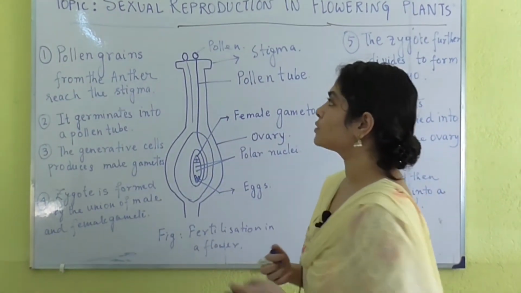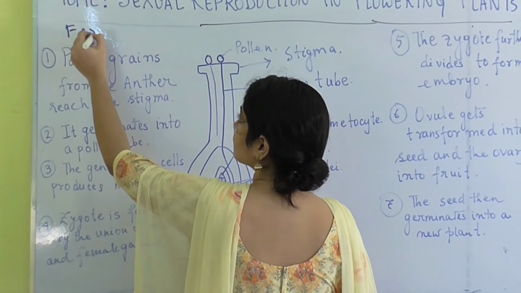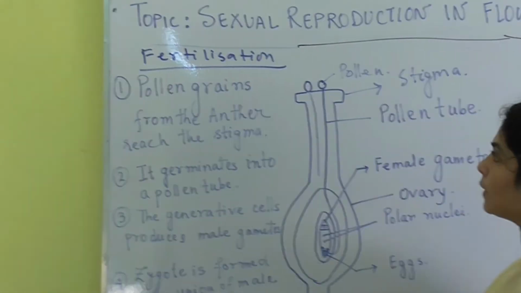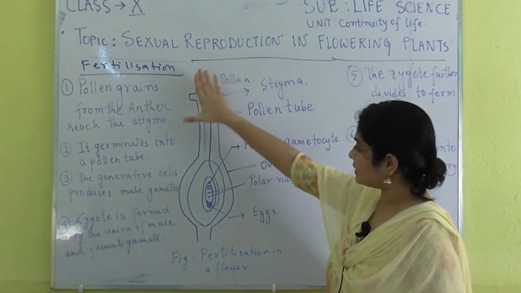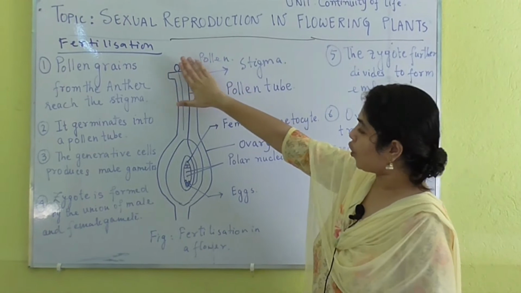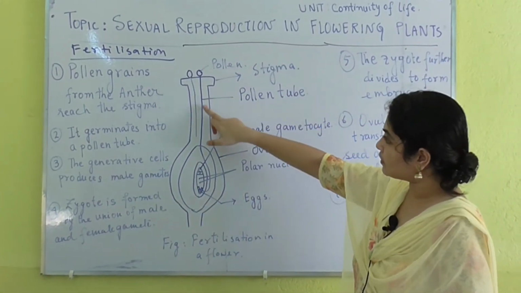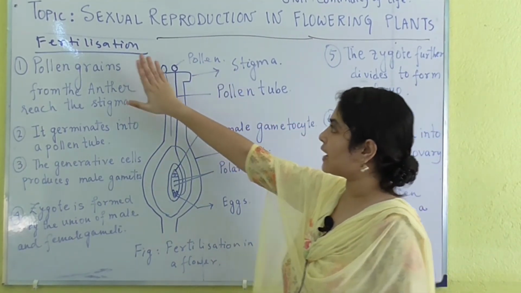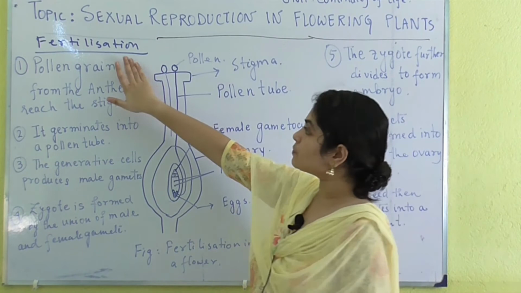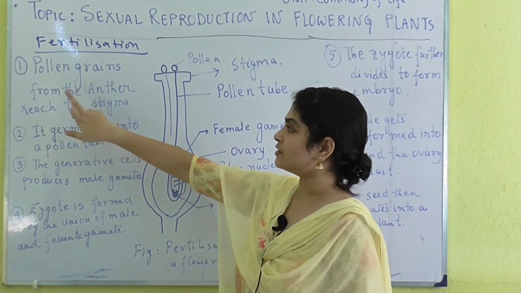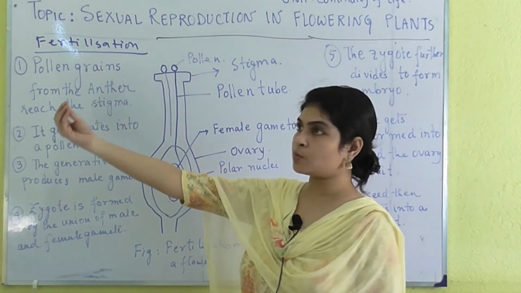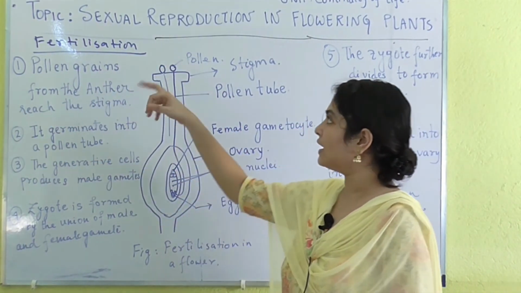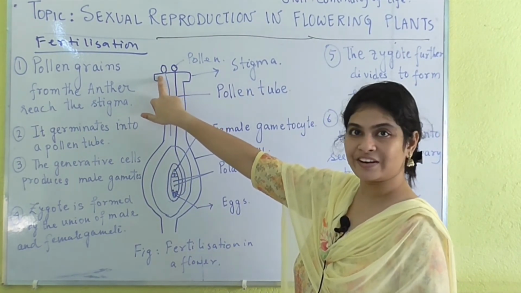So in this part we are going to learn about fertilization and its process. This is the diagram which I have tried to draw, that involves the different steps of fertilization. Let's read the points and I'll show you over here. The first point is pollen grains from the anther reach the stigma. So at first, through the different agents of pollination, these pollens fly and come to the stigma of the required flower.